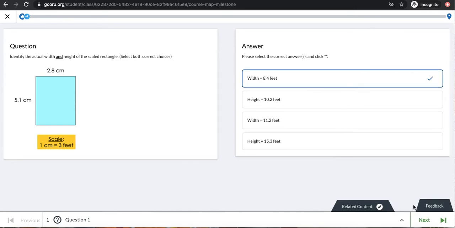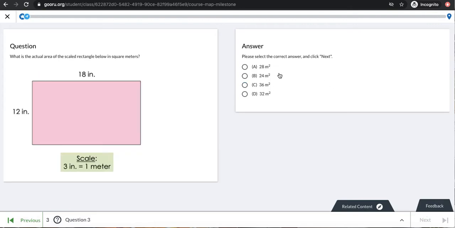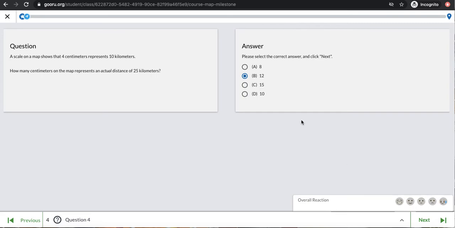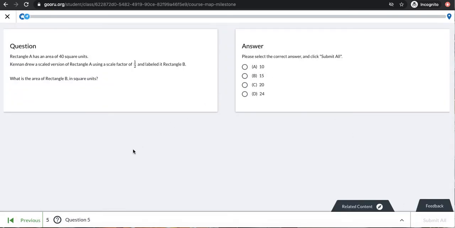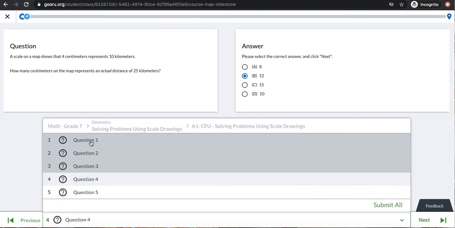Again, I'm going to try my very hardest here, and I hope you spend more time thinking about your answers than I am. Okay, and so I'm clicking my answer, and then I'm clicking the green next button. If I want to go back, I can click this previous button, and that'll take me back to the last question. I can also click on the question name down at the bottom and select any of the other questions I was looking at, and it'll take me right back.